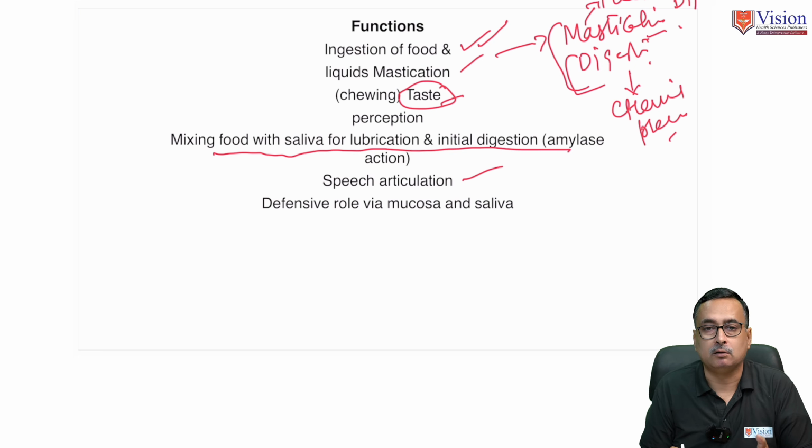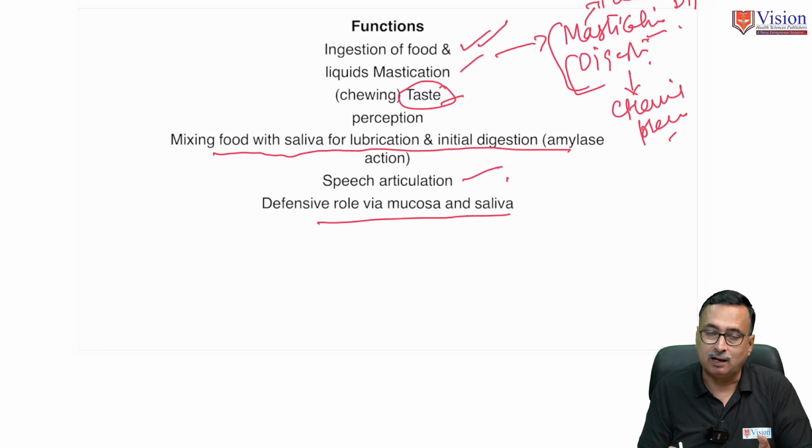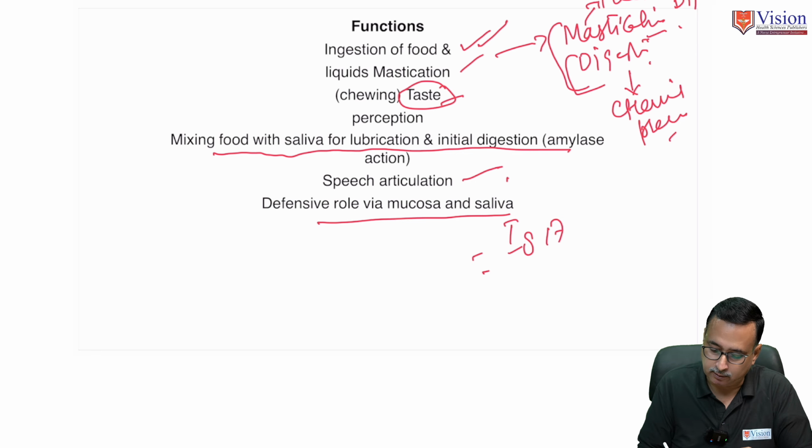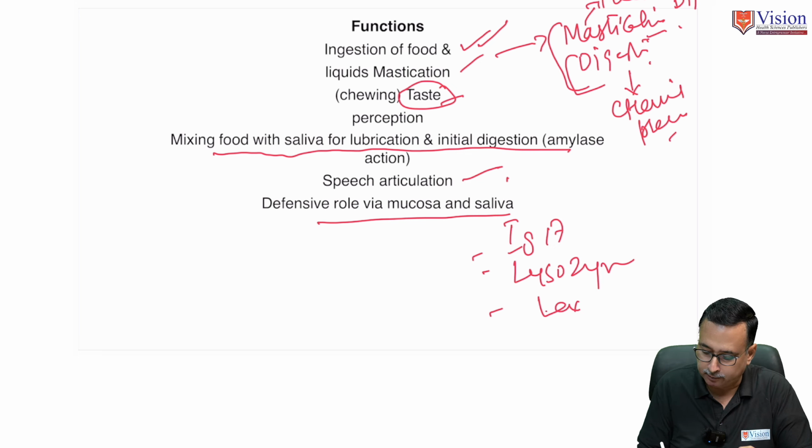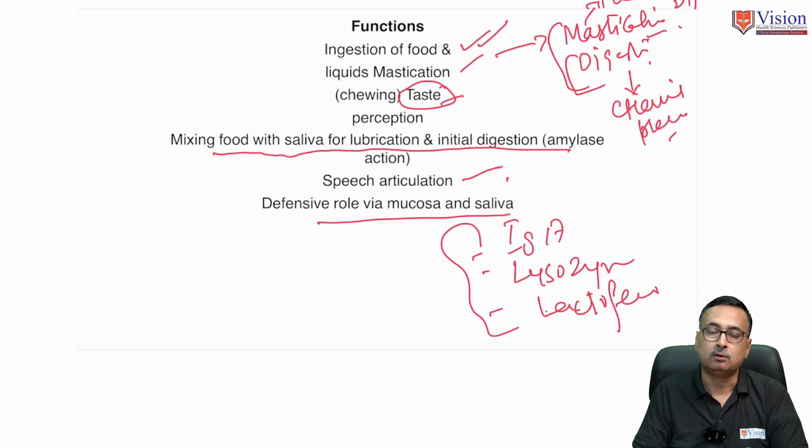Because it contains tongue, it is helpful in pronunciation of words, alphabets, speech. And because of the presence of salivary proteinaceous macromolecules like immunoglobulin A, lysozymes, and lactoferrin in saliva, these components of saliva contribute to localized immunity in oral cavity.